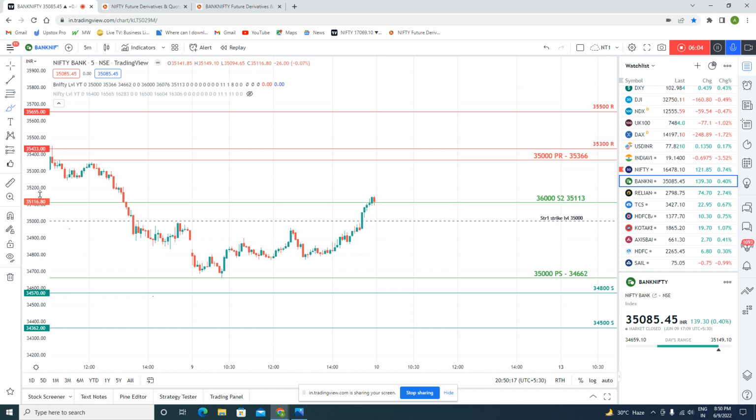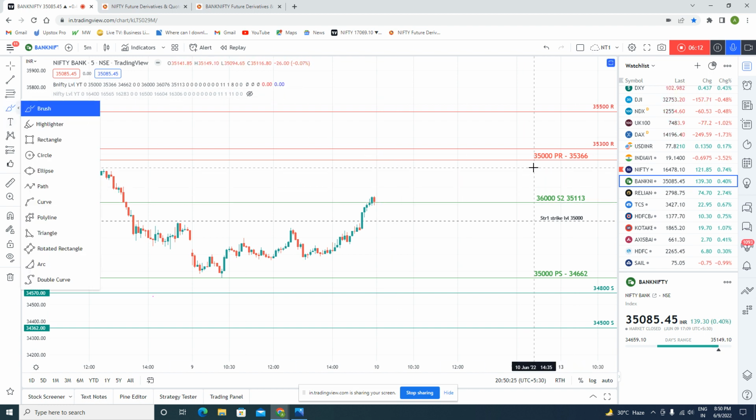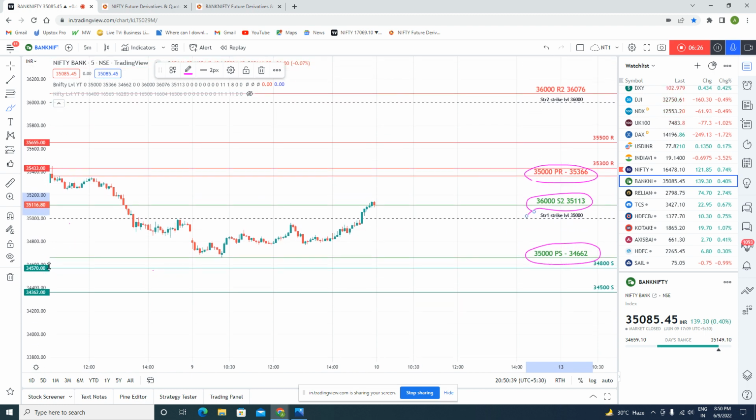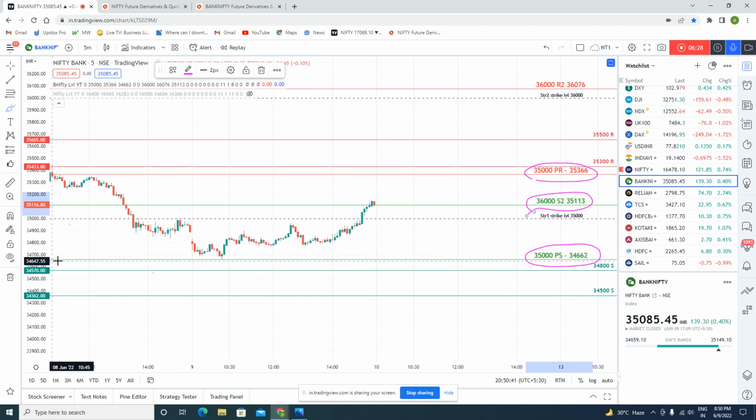And tomorrow, if Bank Nifty type of thing is happening and you are trading in Bank Nifty, you see that the straddle formation is at 35,000, that is 35366 is the resistance, and 34662 is the support, and 36,000 is the second straddle, and the support is at 35113. So friends, what will happen tomorrow? You see from the picture, the 36,000 second straddle resistance is at 36076.